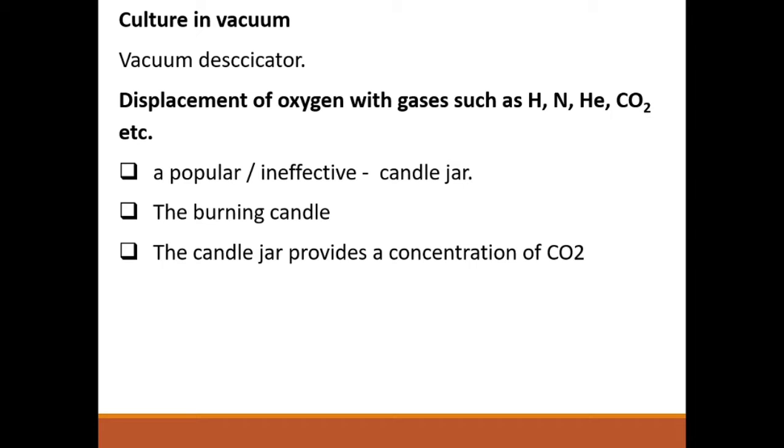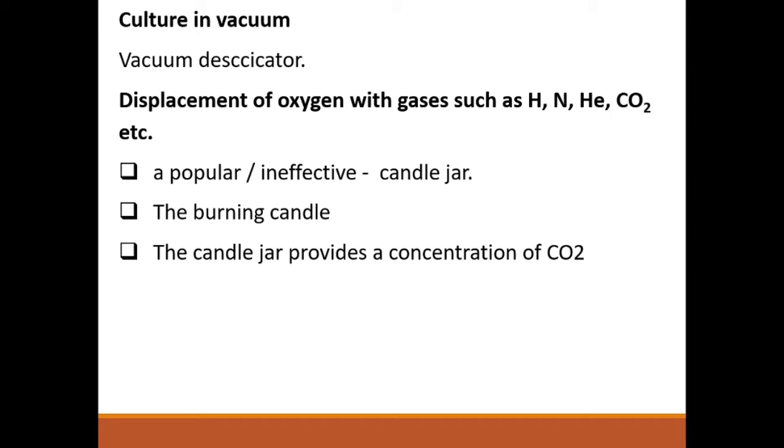Then the second method is displacement of oxygen with gases such as hydrogen, nitrogen, helium, carbon dioxide, etc. It is simply a displacement, displacing the oxygen. Here the oxygen is present in our environment, so we have to displace that oxygen by using other gases such as hydrogen.